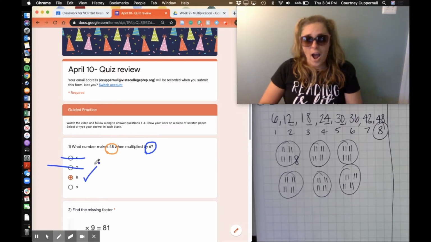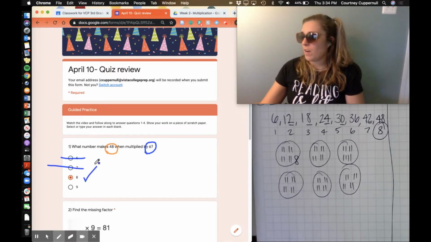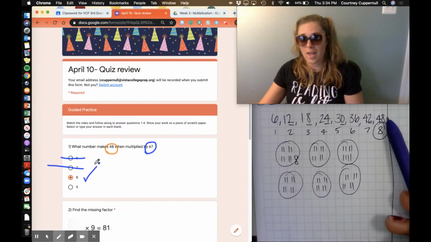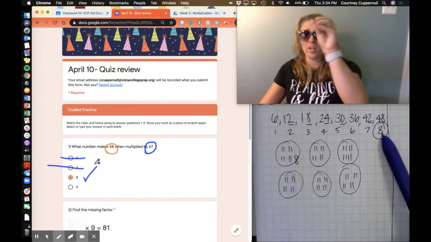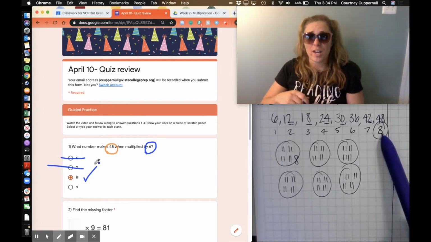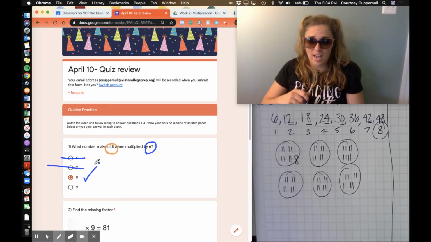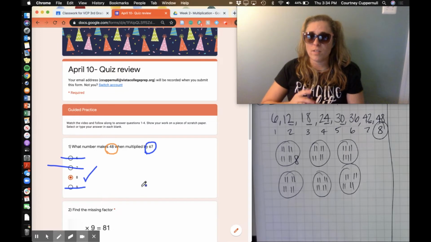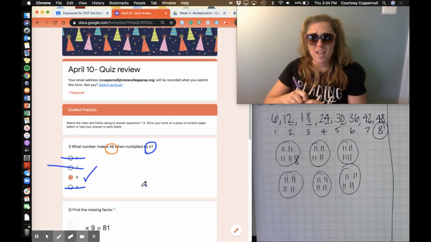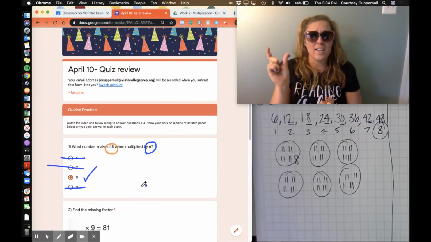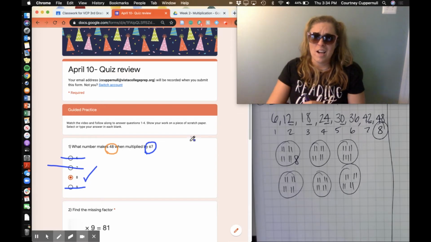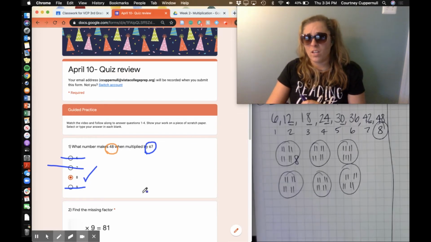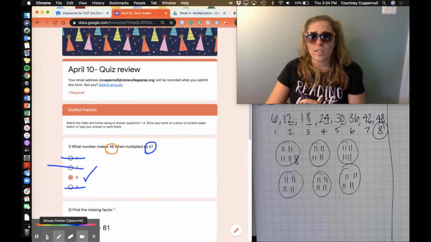I know that 9 isn't going to be an answer because if I already got to 48 with 8 in each group, if I put another 1 in each group, I'm going to get a bigger answer than 48. Also, we talked about this in our investigations with fact families: for all multiples of 9, I can add the 2 digits and equal 9. I cannot add 4 plus 8 and equal 9, so it can't be a multiple of 9. So our correct answer then was 8.